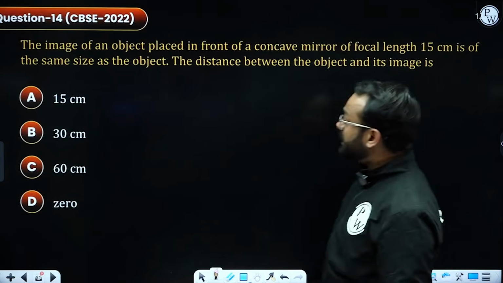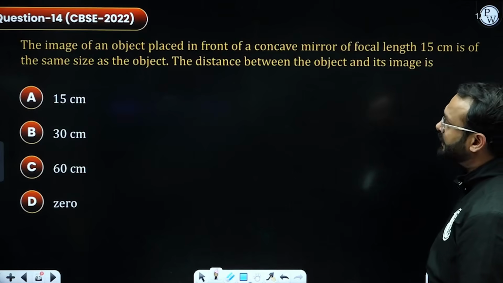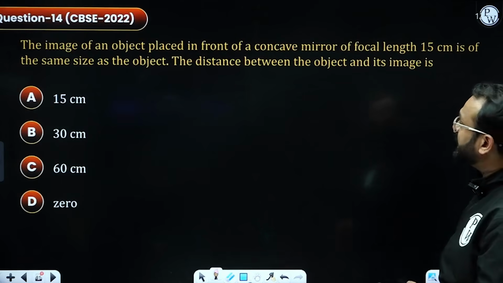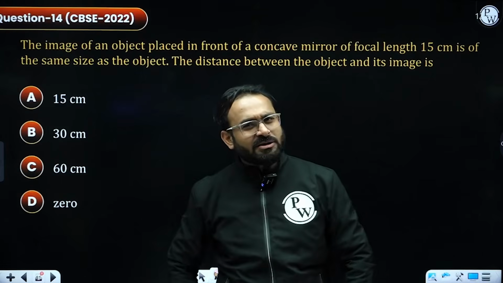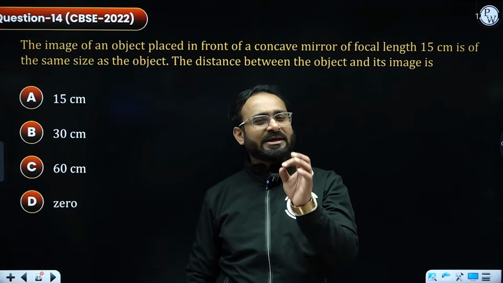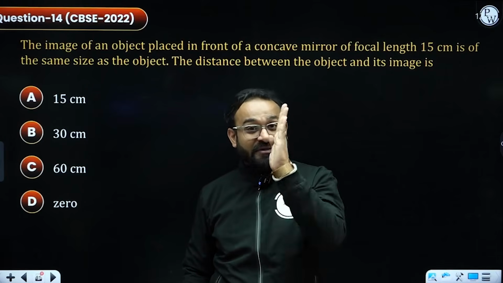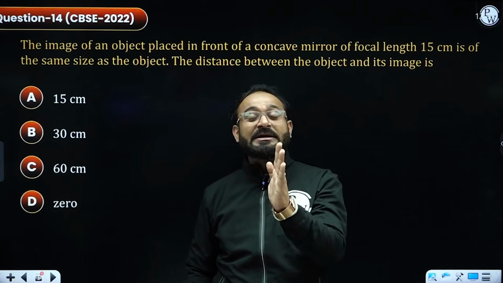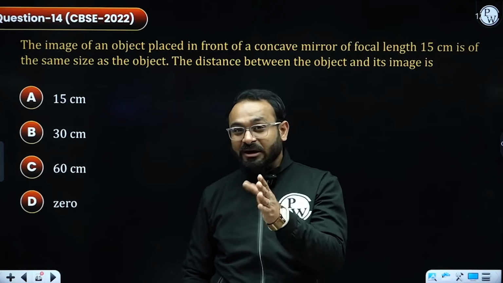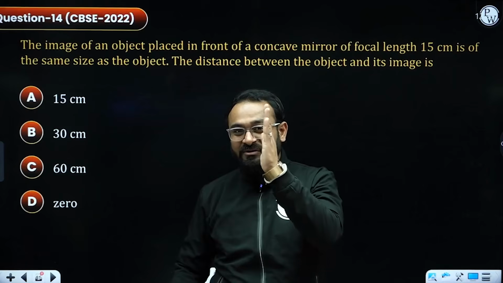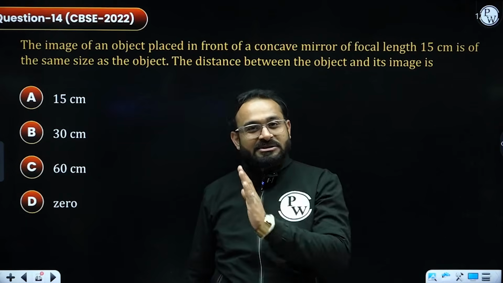Next question says the image of an object placed in front of a concave mirror of focal length 15 centimeter is of the same size. The distance between object and image is? The only case where the image will be formed at the same place and of the same size, where the object distance and image distance are equal to each other, is the center of curvature. So the object placed at center of curvature, image obtained at center of curvature, same size, same distance.